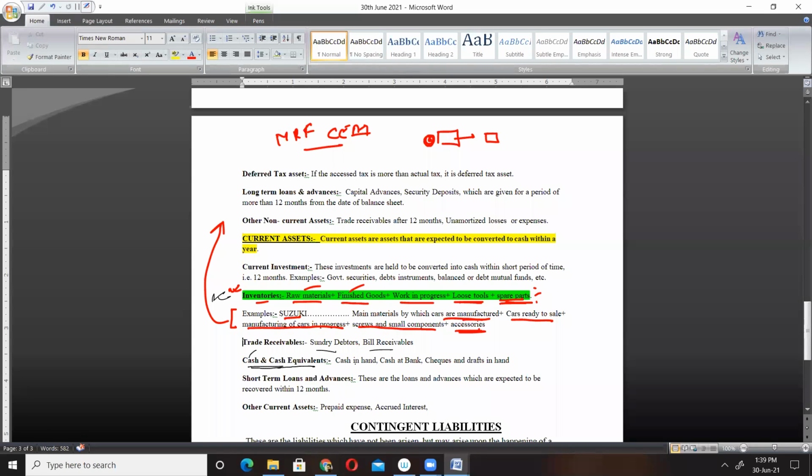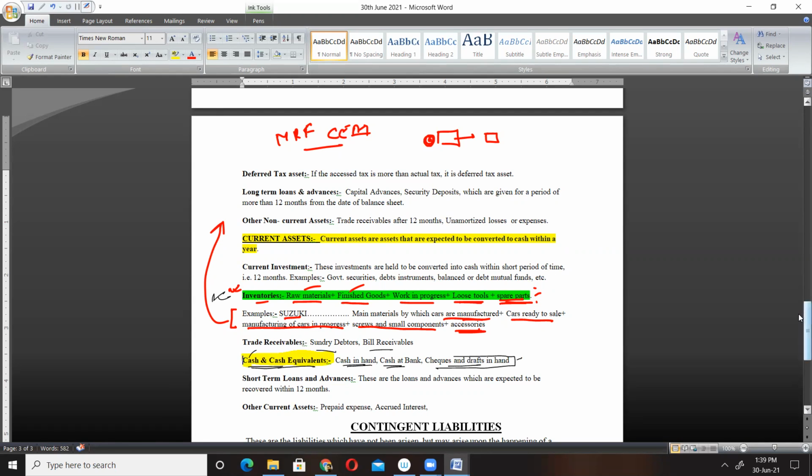Cash and cash equivalent will include cash in hand, cash at bank, checks and drafts in hand. At any point of time, if we need to convert these items into cash, we can easily convert. That is the feature of our cash equivalent. These are the items which are equal to cash.